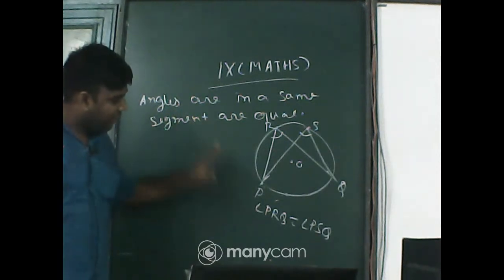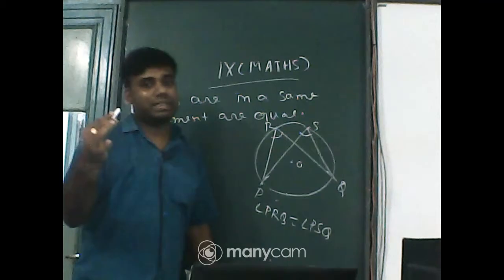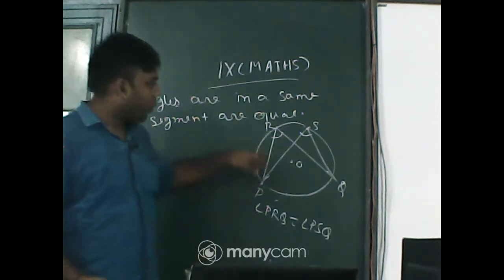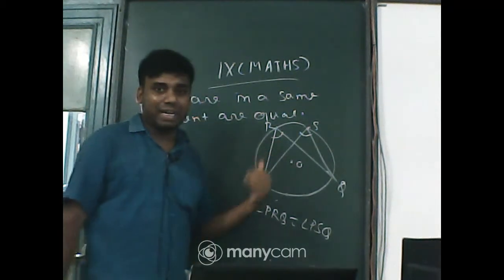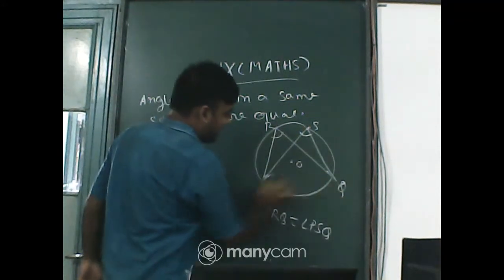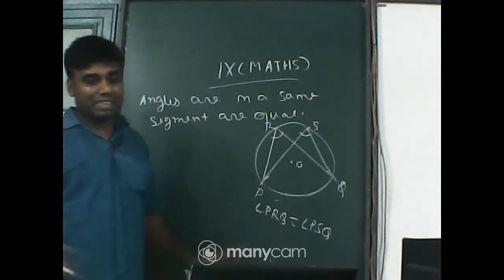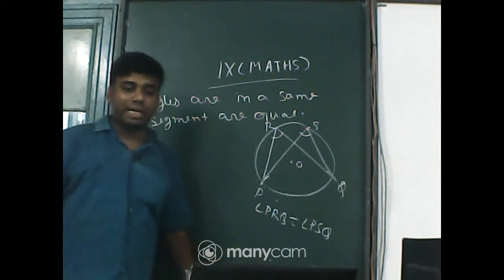So what is given? Angle PRQ and angle PSQ. What to be proved? These two angles are equal. And what type of angles are they? Those two angles are in the same segment. So this we have to prove. Is it clear? What to be proved?